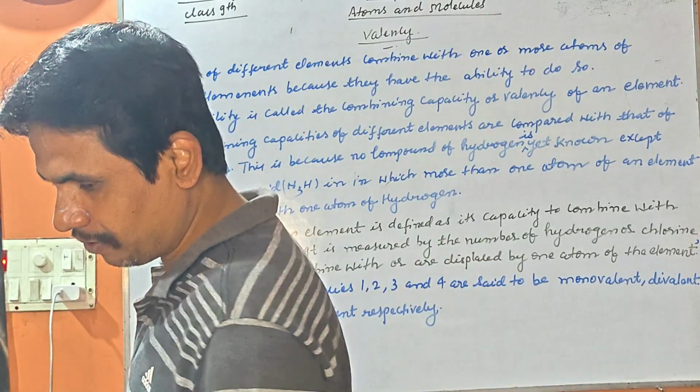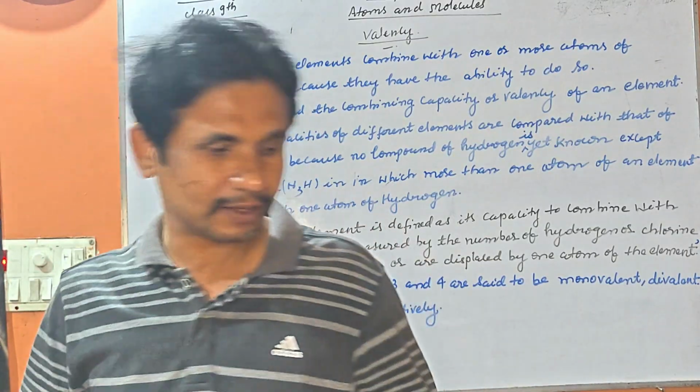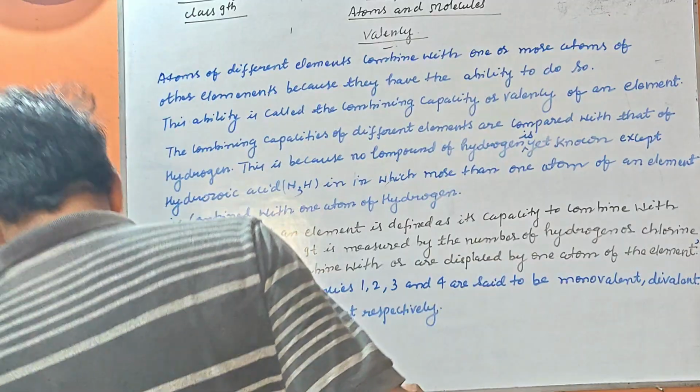So my dear student, valencies of some common elements we will discuss after the discussion of these things.